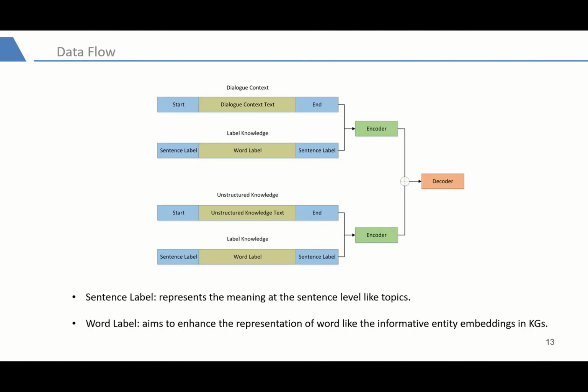As shown in the figure, this is the data flow in our model. Specifically, we divide the label knowledge into two categories. The first category is sentence label. The sentence label represents the meaning at the sentence level, such as topics. And the second category is word label. Word label aims to enhance the representation of words, like the informative entity embeddings in knowledge graphs.